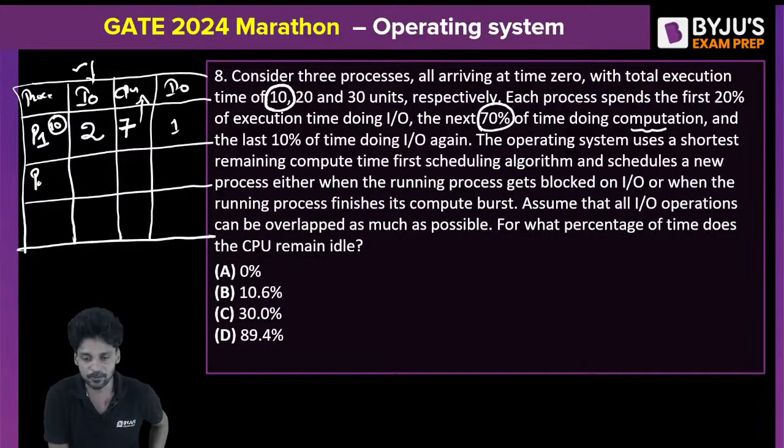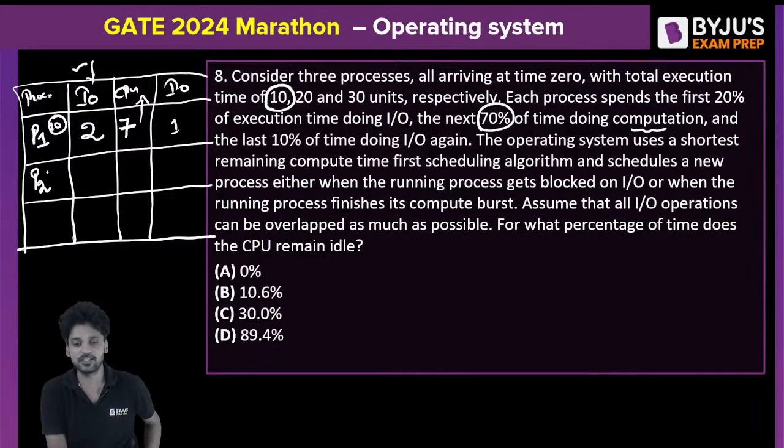When it comes to P2, P2's total time requirement is 20 clock pulses. First 20% of 20, which is 4 clock pulses, will be spent in the IO.